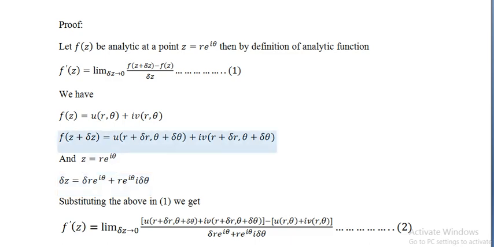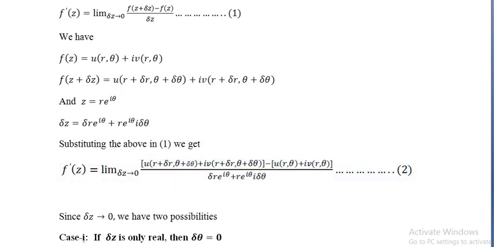Now we are using f(z + Δz) as u(r + Δr, θ + Δθ) + i v(r + Δr, θ + Δθ), and Δz and z in equation number 1. So our equation 1 becomes f'(z) = limit as Δz tends to 0.